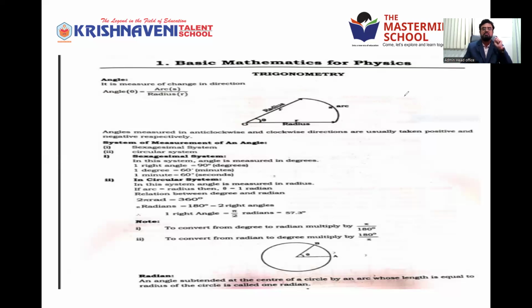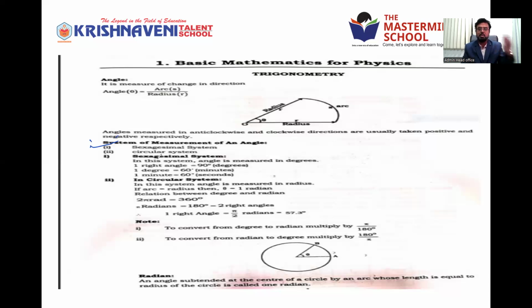Clear? So the first concept of trigonometry is angle. Then the system of measurement of angles. So how is an angle measured? In which system is an angle measured? That is also another concept in trigonometry. There are so many systems to measure the angle.